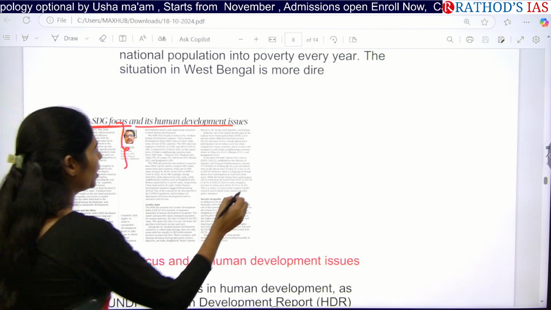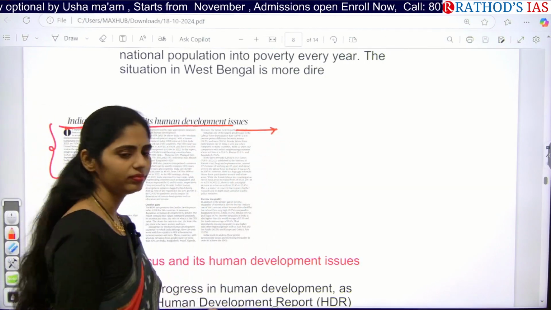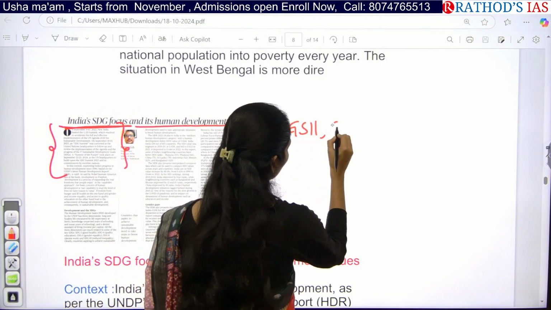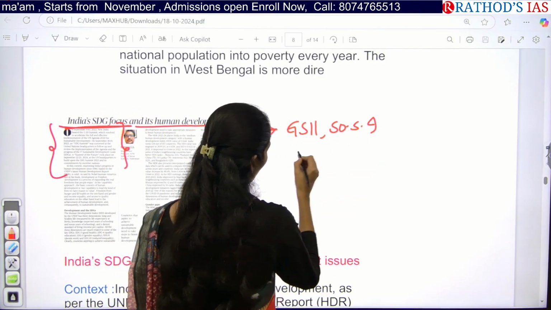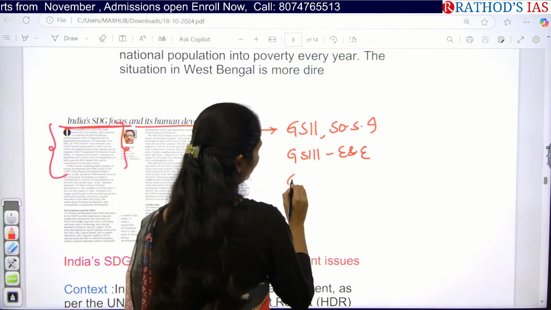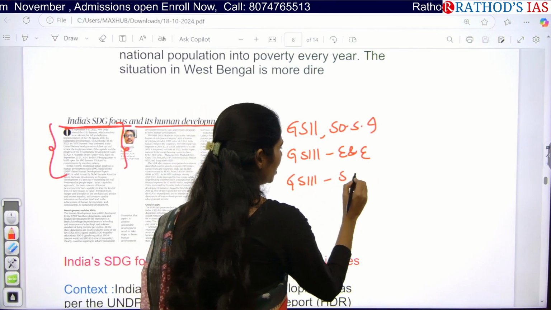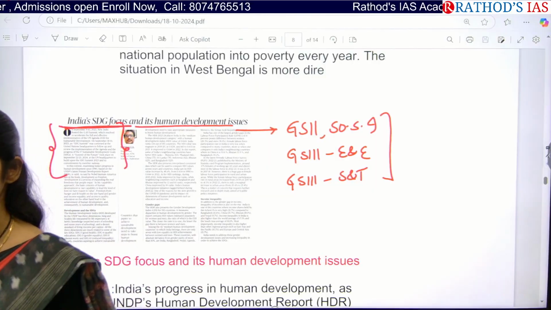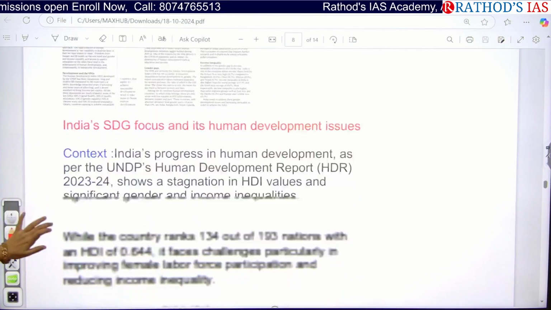From which topic will you be seeing this article? From GS paper 2 under society and social issues, from GS paper 3 under environment and ecology, and from GS paper 3 under science and technology. So whichever subject you want, you can include them. Now let us see this article in detail.